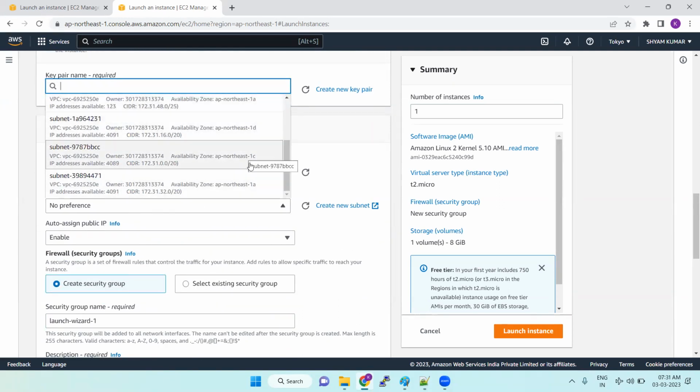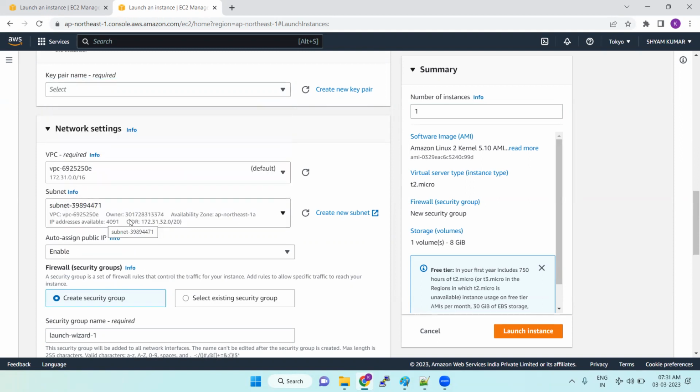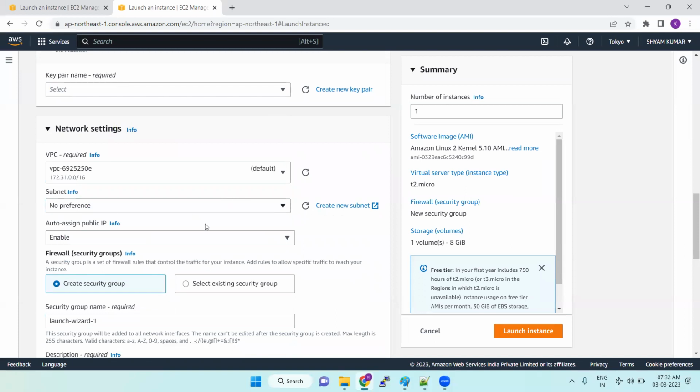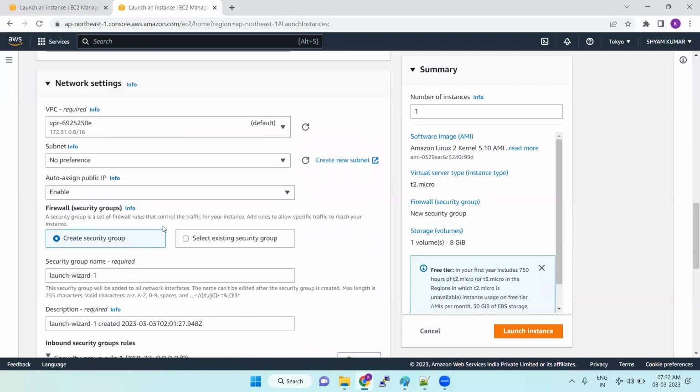Previously we had 1C, right? Now I'm going with 1A. Okay, so we have only the default VPC here. You can see the default one. We can create a custom VPC also. So what is this one? We will see that later.